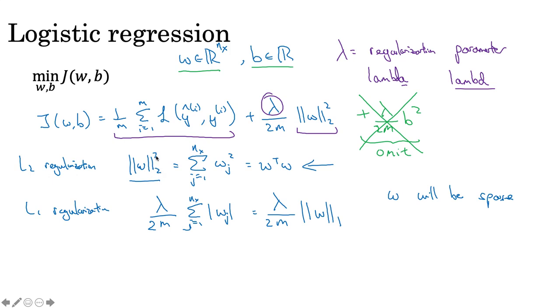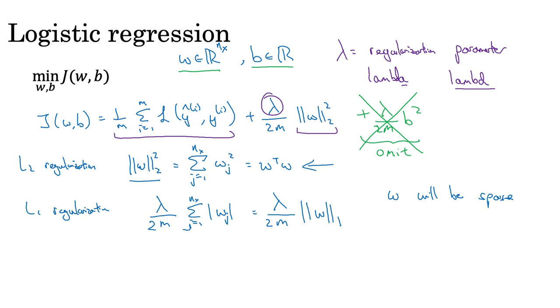So what does this mean? If we open it, it's the sum of all w squared, and the square is taken as w transpose w. So we multiply all the w together, since there is only one layer in logistic regression. Normally the value of w is very small, like 0.1, and when we multiply 0.1 by 0.1, it becomes 0.01.